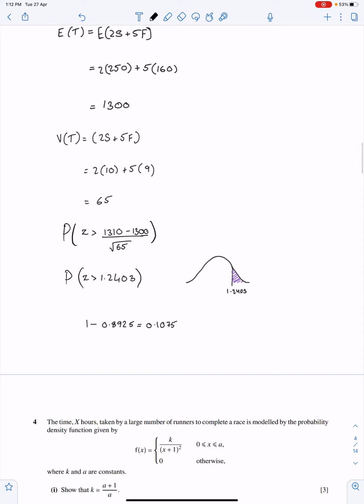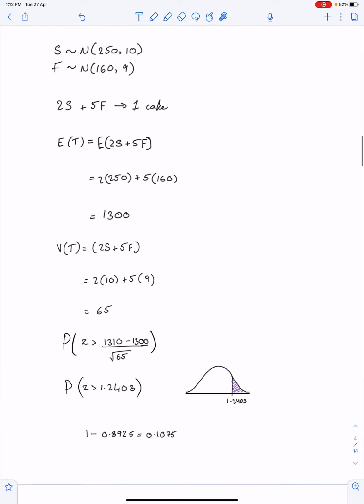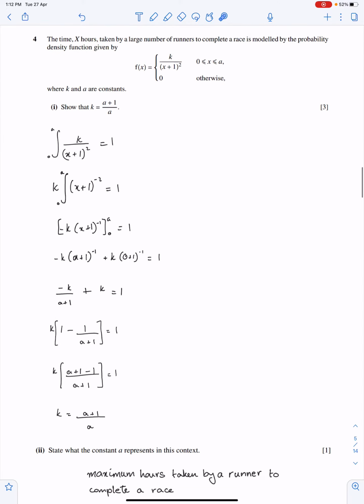We need this area. This one. So this should be 1 minus phi 1.240. Or if you are using the latest version of the calculator, then you first get this area and then subtract this from 0.5 to get this area. You have an option, you can do anything. Next question.